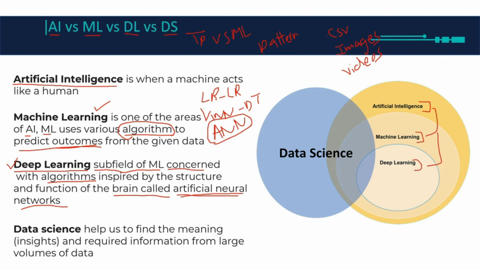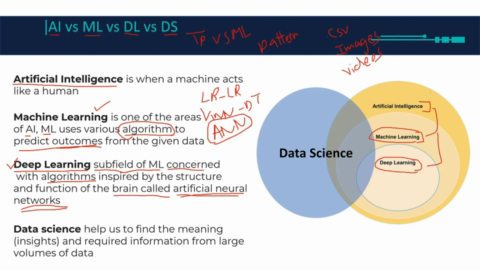And then we have data science, which I already explained. Basically, in data science, I have a bunch of data and I want to extract information from that large volume of data, so I can use machine learning algorithms. And if I have very complicated data, I can also use deep learning.